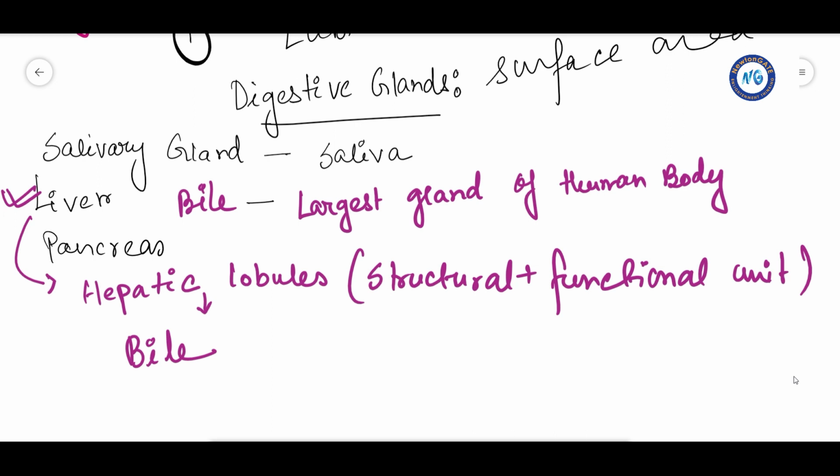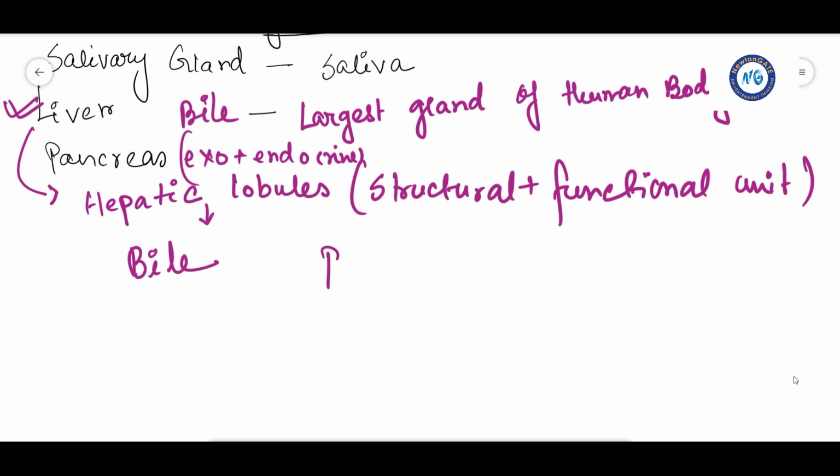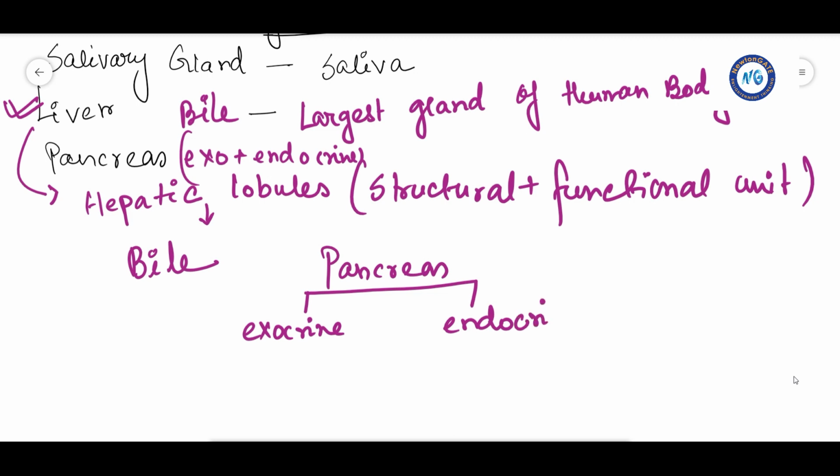Next is the pancreas, which we call a compound gland, that is it has both the exocrine as well as endocrine functions. It is an elongated organ, a leaf-like, C-shaped organ. So pancreas has two kinds of function, exocrine and endocrine.